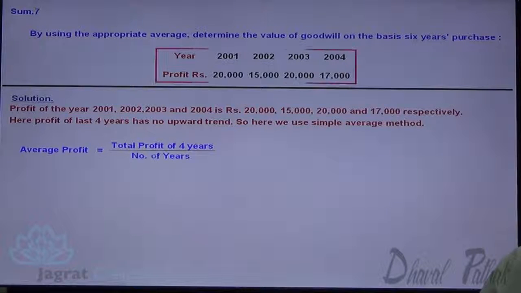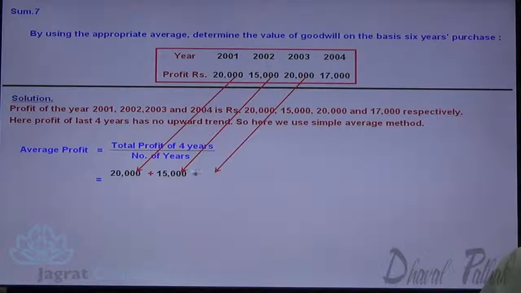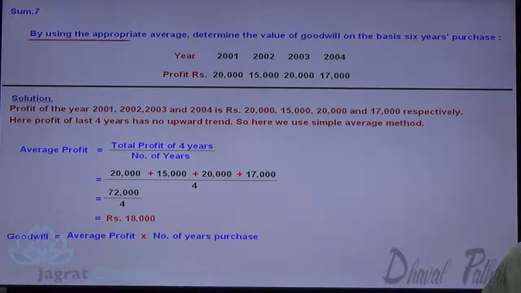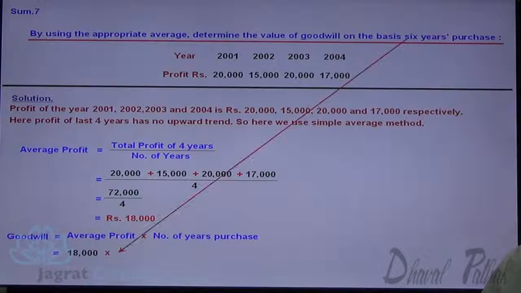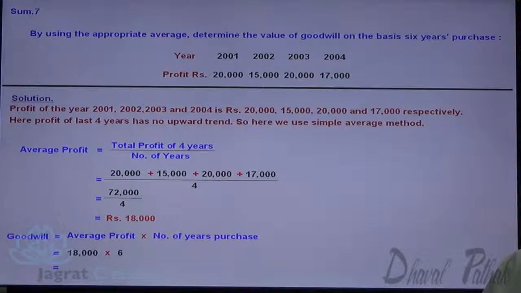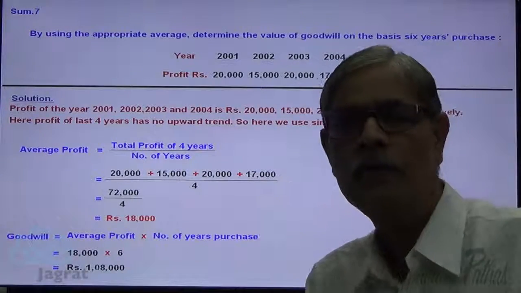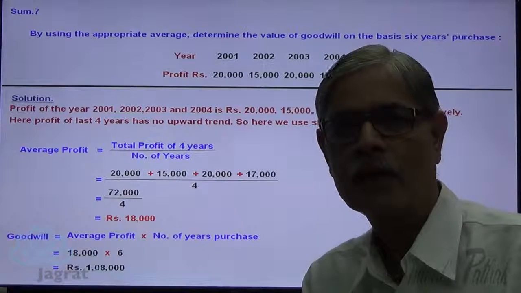So to work out the simple average, let us have a total of profit for 4 years. That is 20,000 plus 15,000 plus 20,000 plus 17,000 divided by number of years 4. So we get the total 72,000 divided by 4. 18,000 is the simple average profit. Goodwill is equal to average profit multiplied by number of years of purchase 6. So 18,000 into 6, 1,08,000 is the value of goodwill. Now this is a very simple sum. Let us go to the next sum.